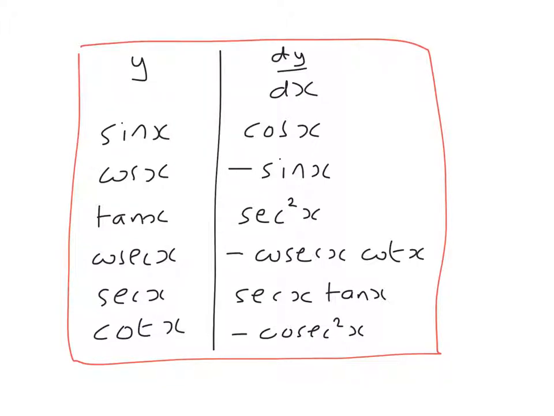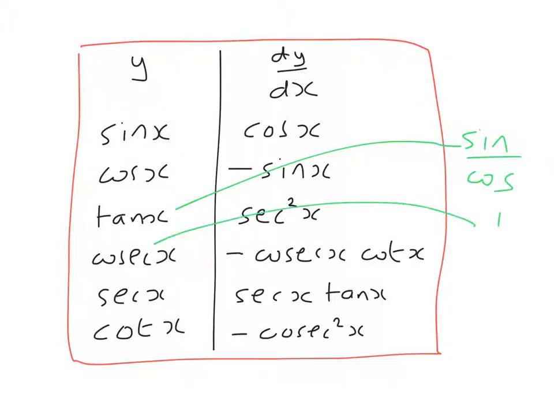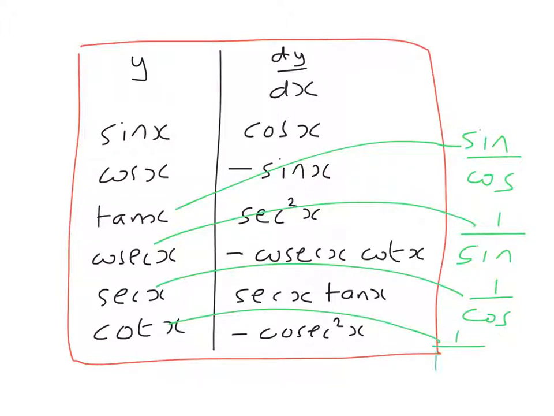And if you're not absolutely sure, remember that tan you can write as sine over cos. Cosec is 1 over sine. Sec is 1 over cos. And cot is 1 over tan, which is obviously also cos over sine. So you need to remember that.